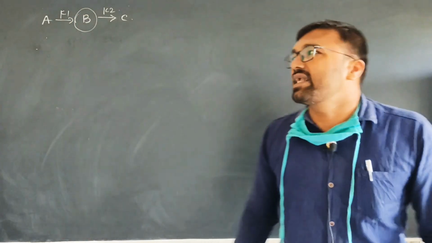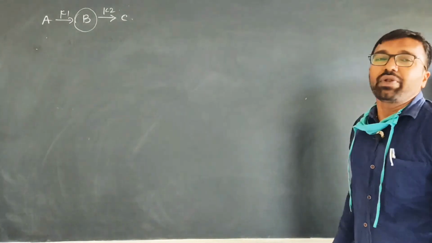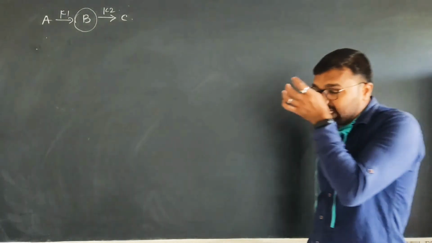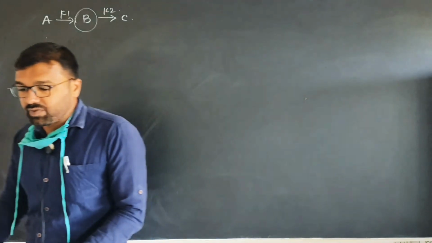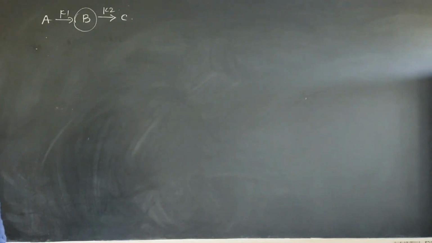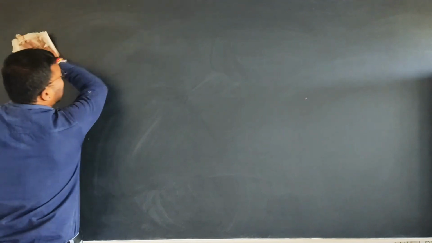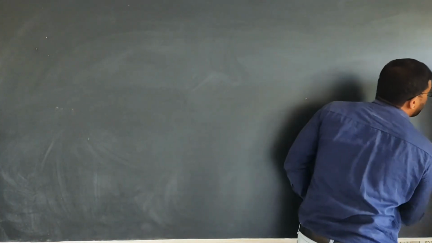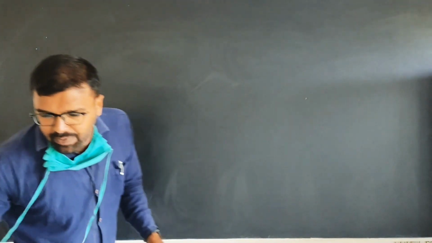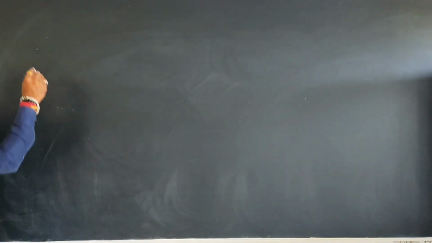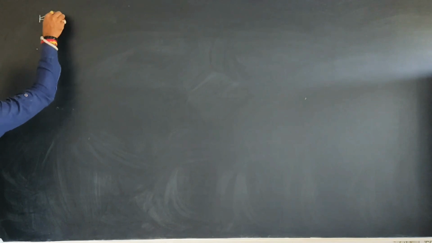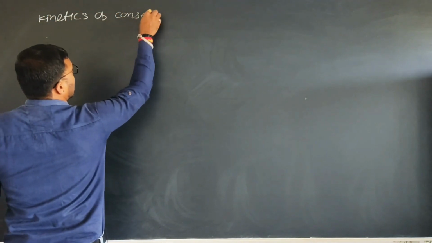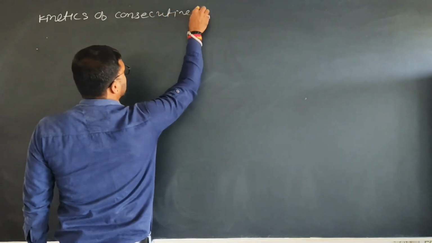This is also an intermediate. Therefore, consecutive reactions are the reactions in which the product of one reaction is the reactant for the other reaction. So, in this lecture we want to study the kinetics of the consecutive reaction. So, let's start the kinetics of consecutive reaction. If we consider a general consecutive reaction, I write here the heading: kinetics of consecutive reaction.